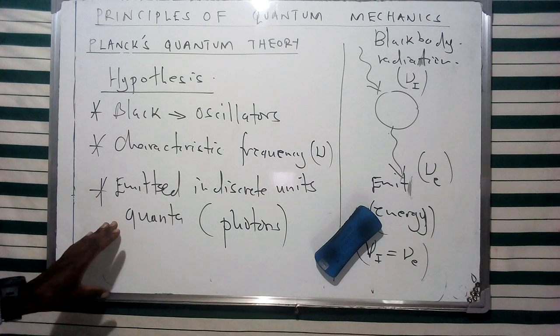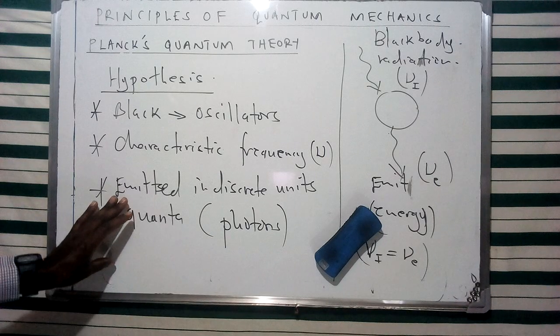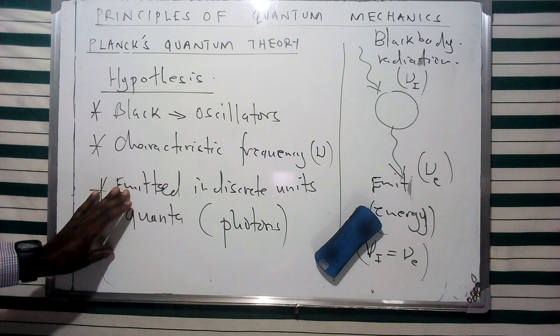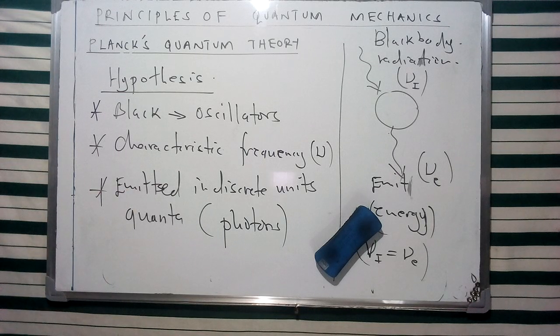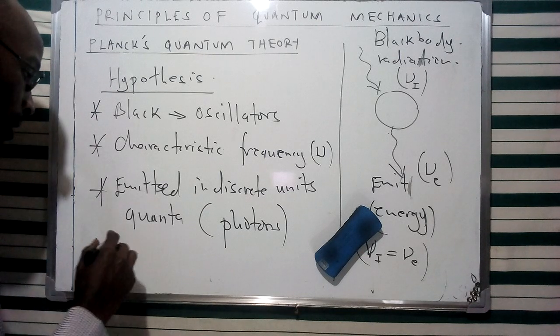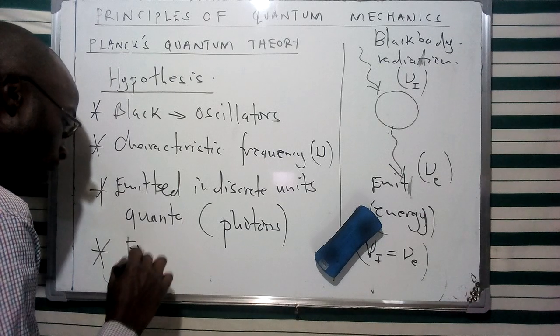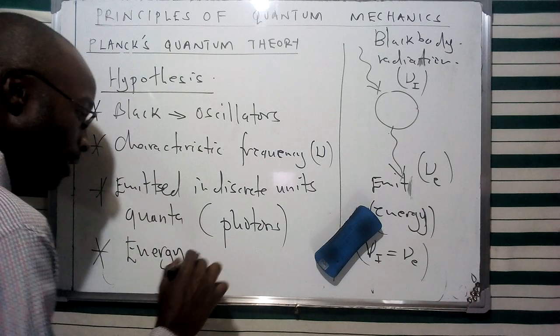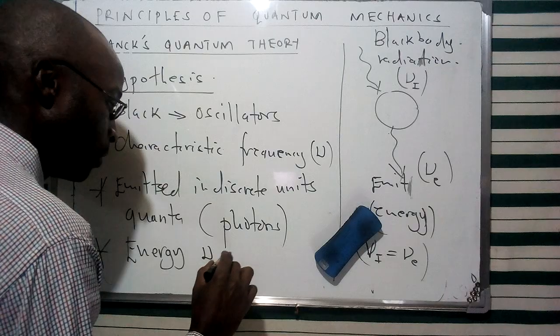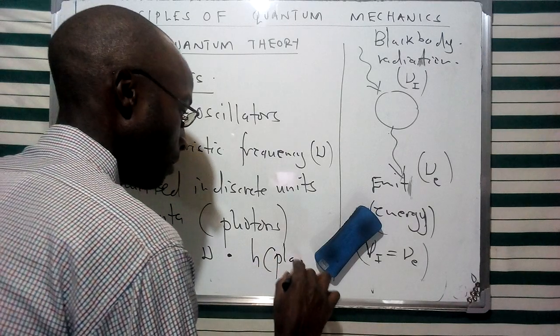Now, he further argued that this particular photon can be described in terms of its frequency of vibration, which I had mentioned, together with a particular constant, which Planck gave us as Planck's constant. So he argued that the energy of these photons can be described in terms of their respective frequency and Planck's constant, given as h.